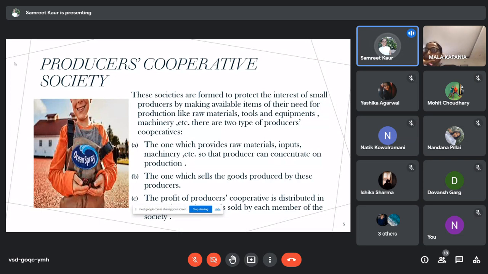One provides the raw material, inputs, machinery, etc. to the producers, and the other one is the one which sells them. Their main motive is to sell the goods at a good, reasonable price, and they help the producers to concentrate on the production. Example of producers cooperative societies, Ocean Spray.